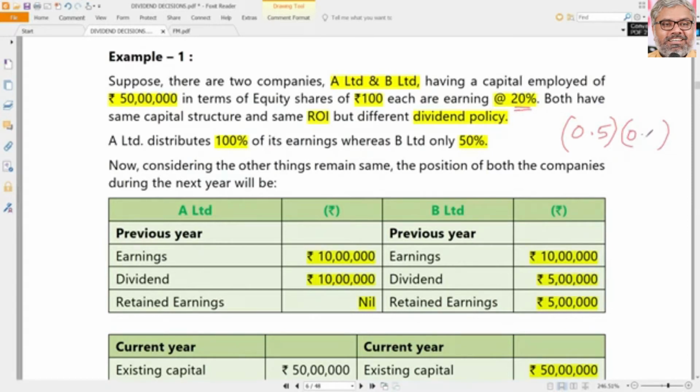So let us say 0.2, 20%. That means 0.5 into 0.2, naturally it will be 0.1 is the G for B Limited. What is that G in percentage terms? Same, B into R, that is 10%. So that can be seen with this example.